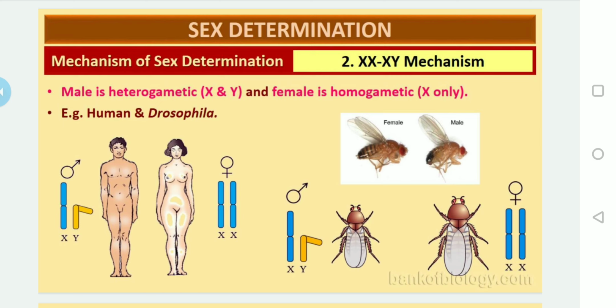The female carries XX, so females are homogametic and produce a similar type of gamete with the X chromosome, while the males carry XY chromosomes, are heterogametic, and produce two different types of gametes. Among the gametes produced, 50% carry the X chromosome and the other 50% carry the Y chromosome.